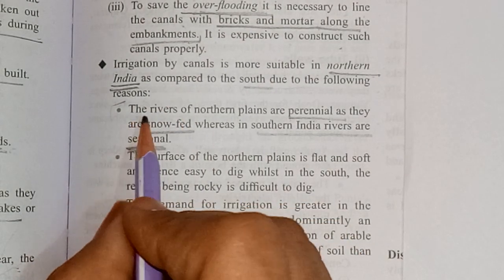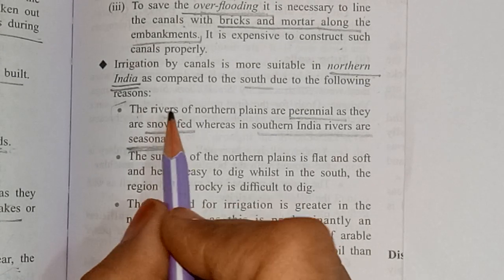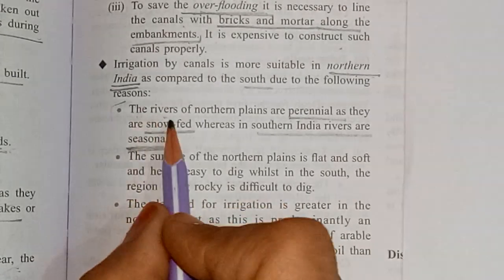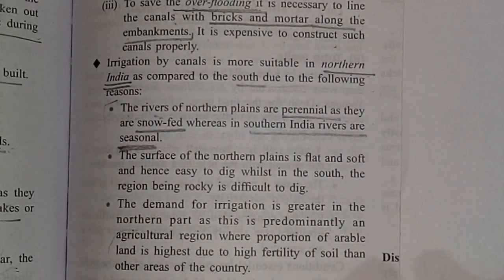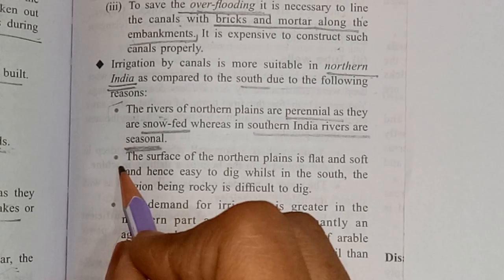So this type of irrigation is mainly suited to the northern plain area. Got it? Northern India. See the second one.